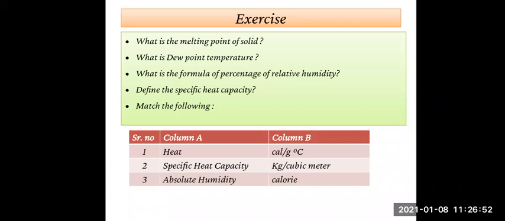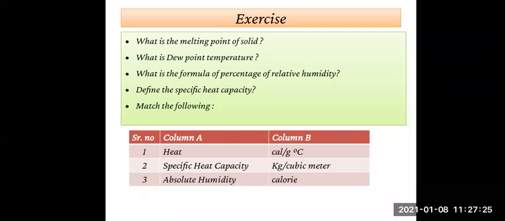Then the second one, specific heat capacity: calorie per gram degree Celsius. You should know how to read that. So the answer for that is calorie per gram degree Celsius, the unit for specific heat capacity.